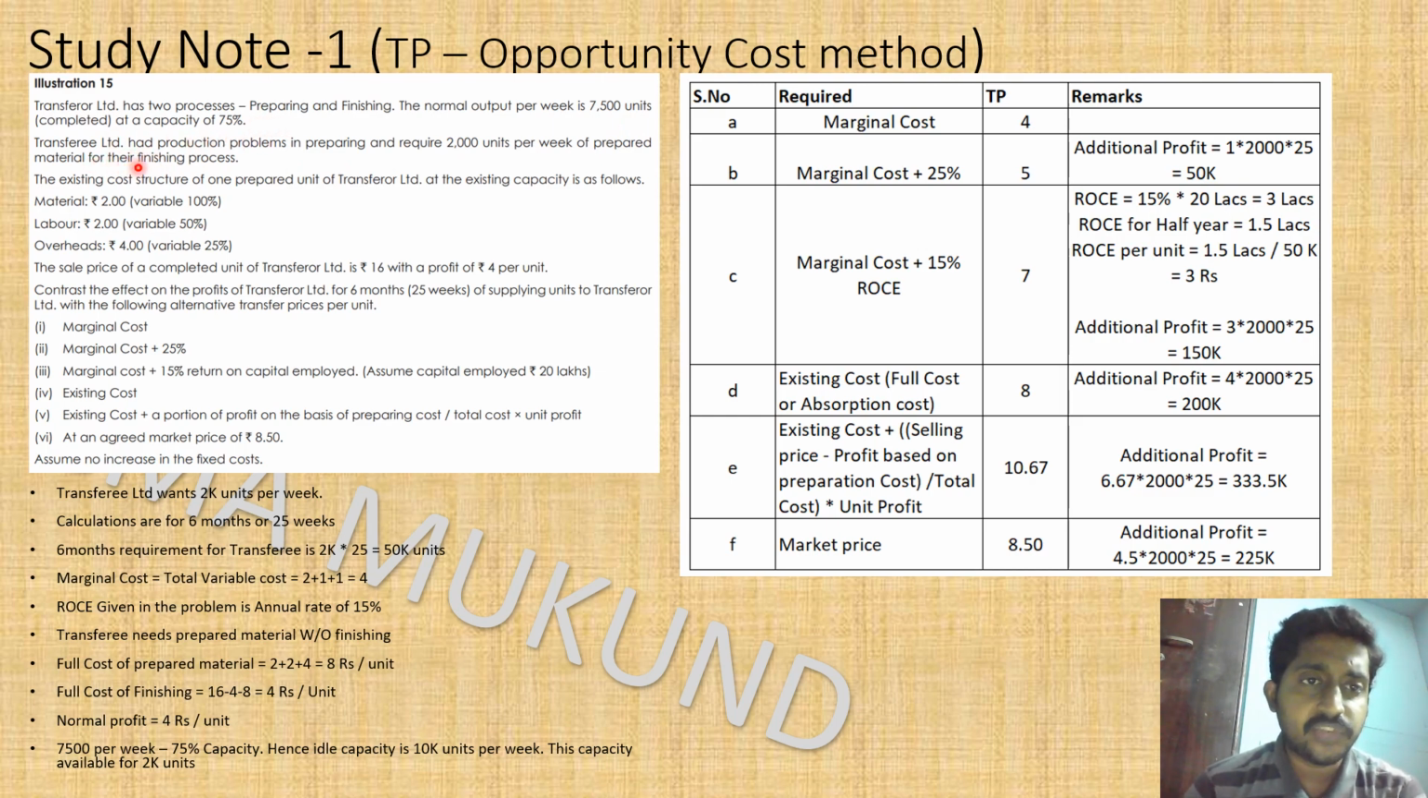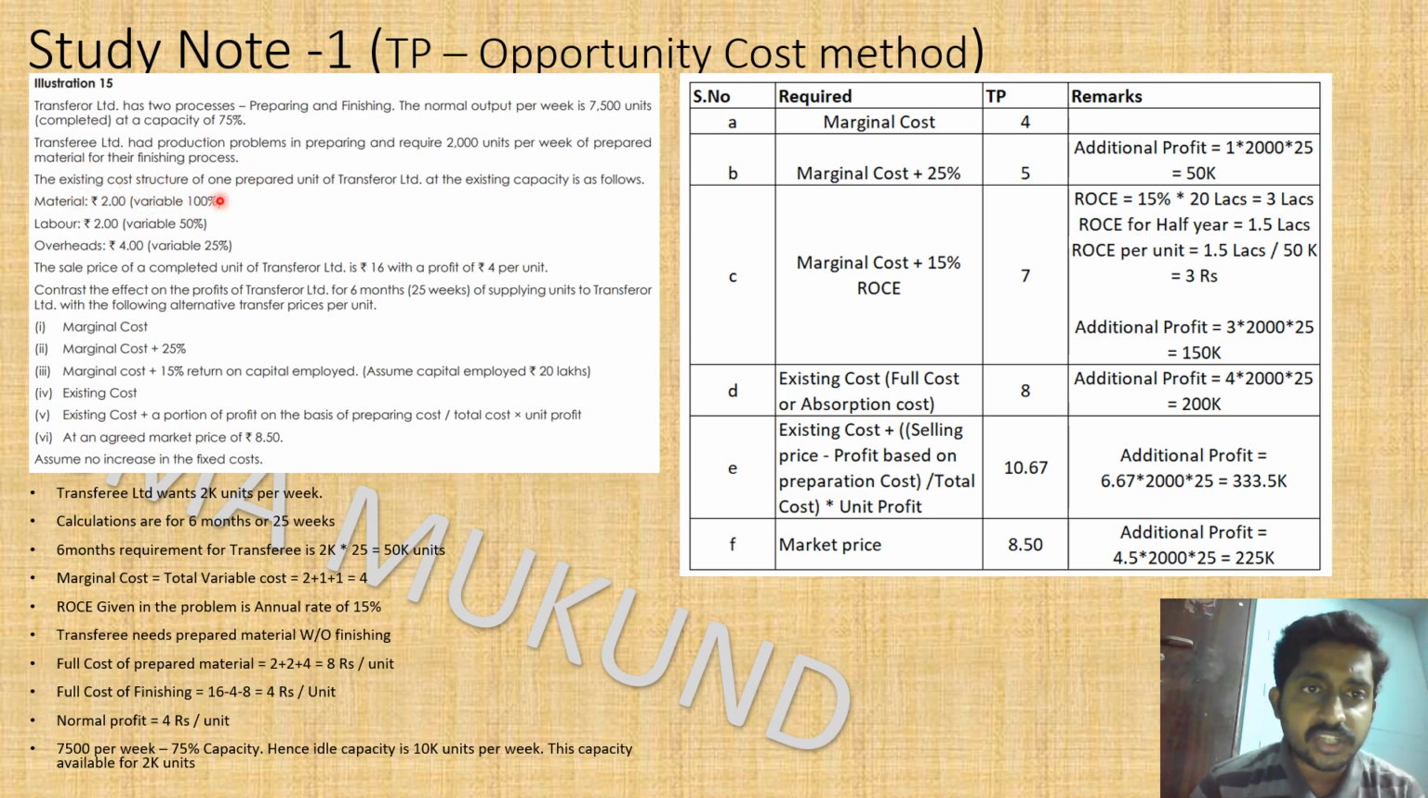Transferee Limited has production problem in preparing and requires 2000 units per week of prepared material for their finishing process. So we have to read it very carefully, guys. Transferor is having the preparing stage and then finishing stage. Transferee has problem in preparing stage only. So they need a prepared material for doing the finishing. We don't need the fully finished item from transferor. We need the prepared item and it will be fully finished by Transferee Limited.